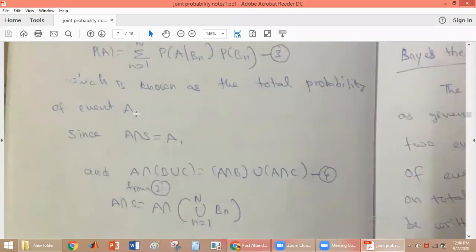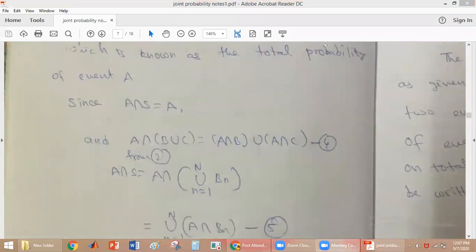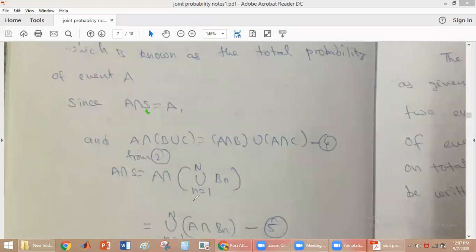So from that we substitute S is equal to the union n is equal to 1 to n of Bn here. Now we will write this by using the distributive property. If you write this by using the distributive property, we will be interchanging this union and intersection.